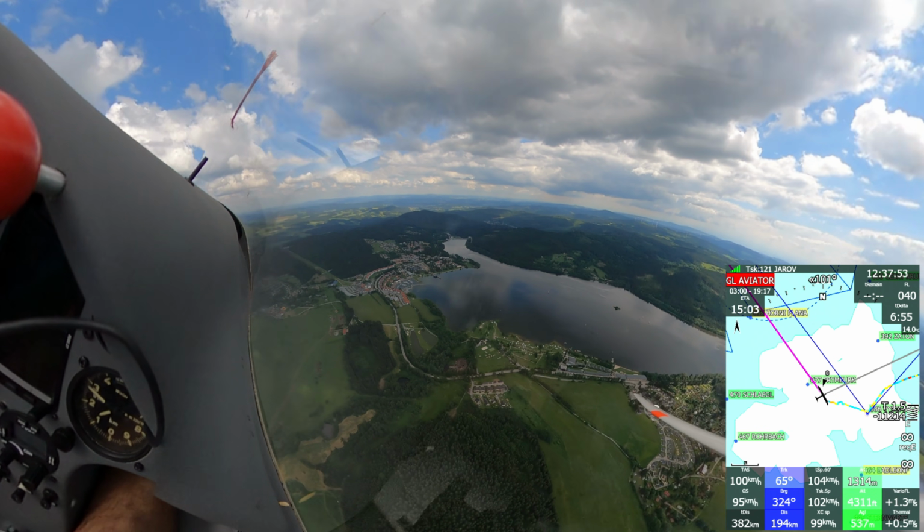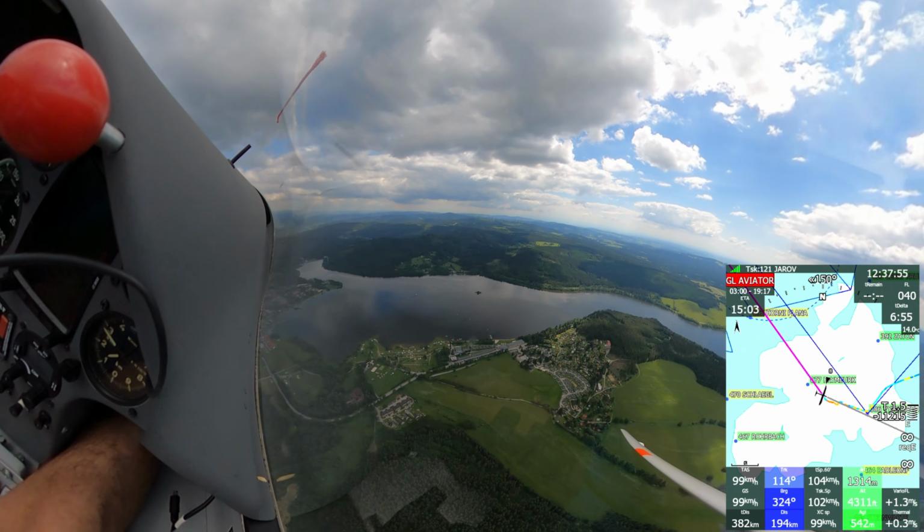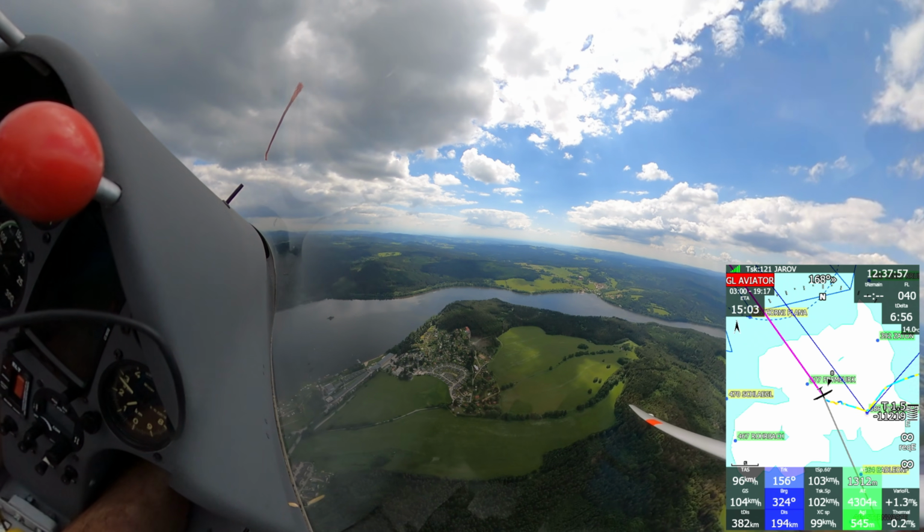In this thermal I spent about 1 minute to gain 90 meters.